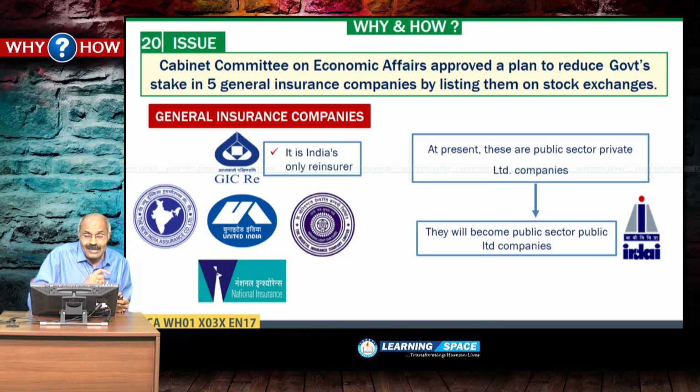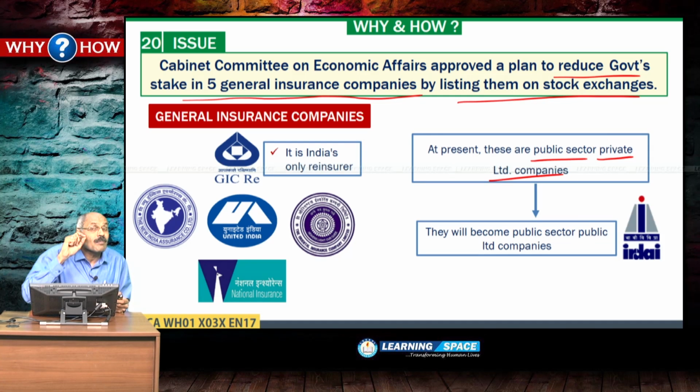And the Cabinet Committee on Economic Affairs approved a plan to reduce government's stake in 5 general insurance companies by listing them on stock exchanges. At present, the government share is 100%. That means at present these 5 general insurance companies are public sector, private limited companies. Once the government reduces its stakeholding to 75%, then they will become public sector, public limited companies.